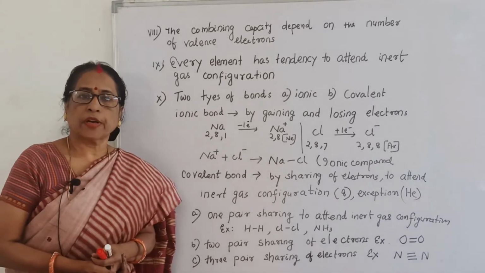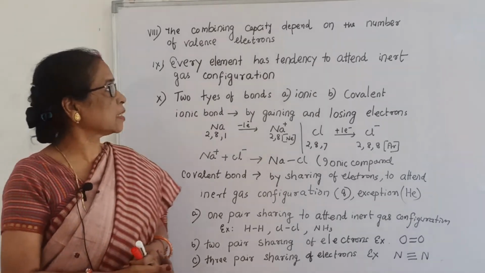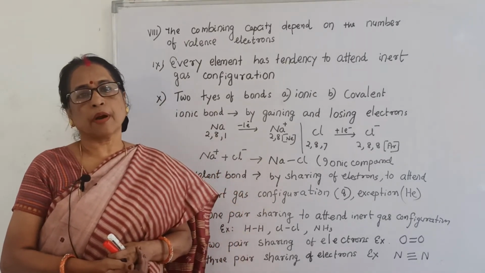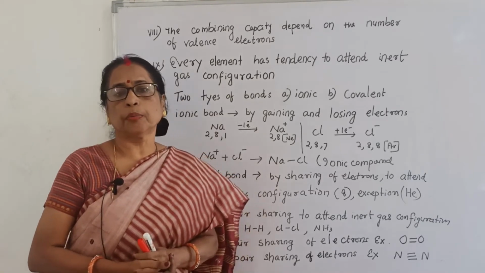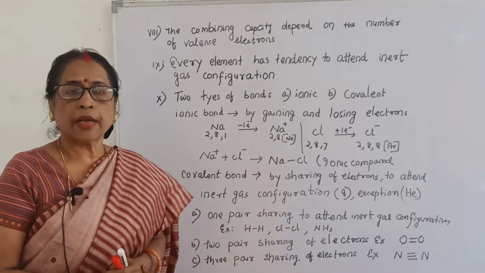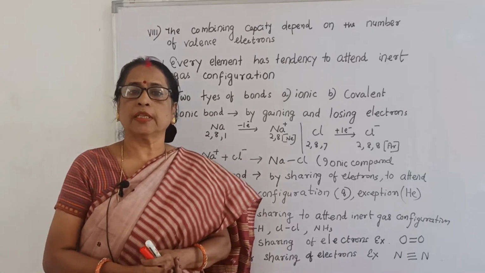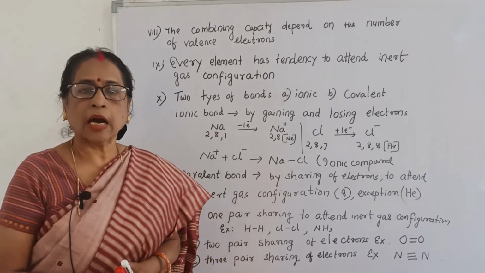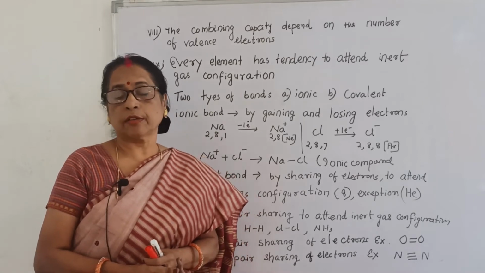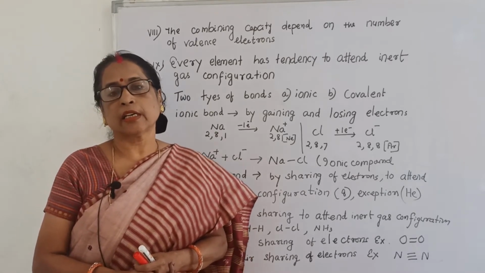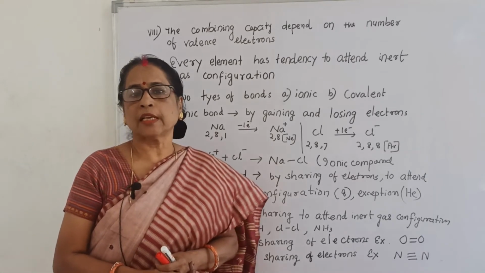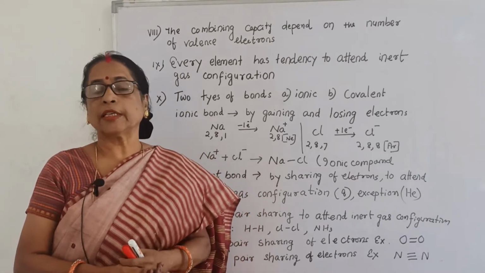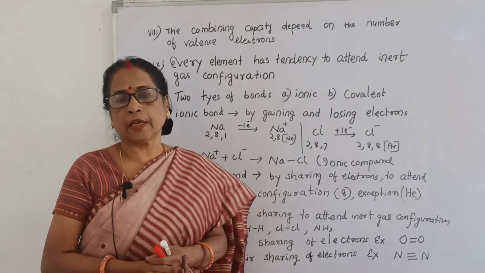See the next point. The combining capacity depends on the number of valence electrons. There are 18 groups in the periodic table. Group 18 has helium, neon, argon, krypton, xenon and radon. These are inert gases or noble gas elements because their outer shell contains 8 electrons. That is why they are inactive, inert.